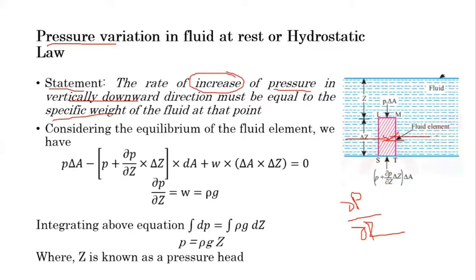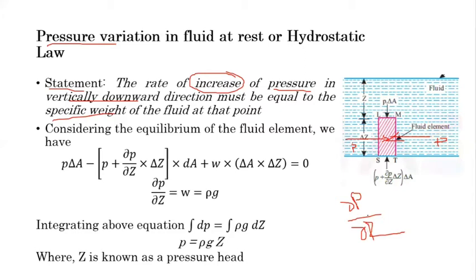So here the intensity of pressure is P, and here also the intensity of pressure is P, and the areas of LS and MT are already the same. So pressure into area, pressure into area. The force on the left-hand side wall and the force on the right-hand side wall are both equal, and so they nullify each other. So consider only the pressure force on the top surface and the pressure force on the bottom surface. Here, del P by del Z is the rate of change of pressure in the vertical direction with respect to Z.